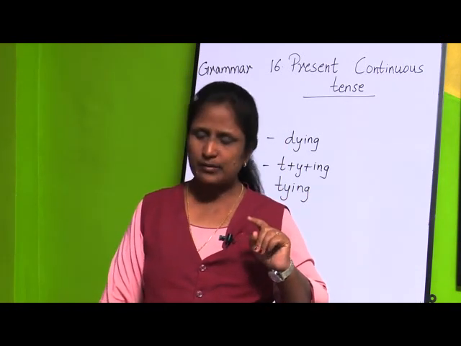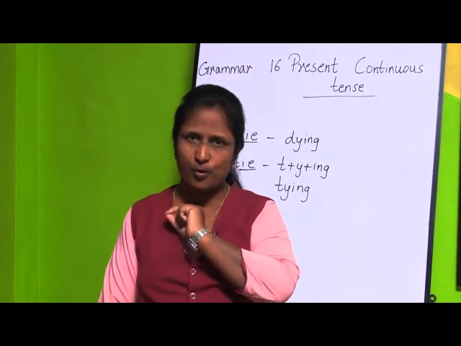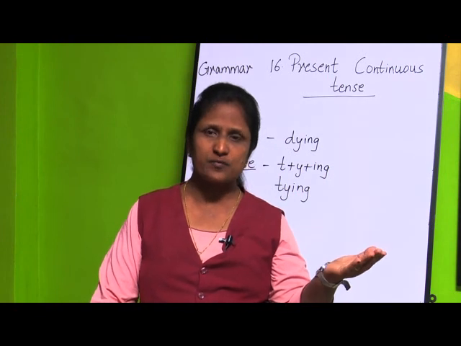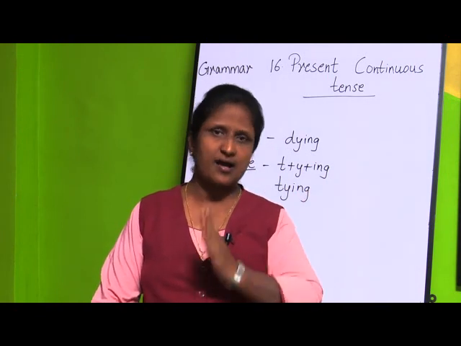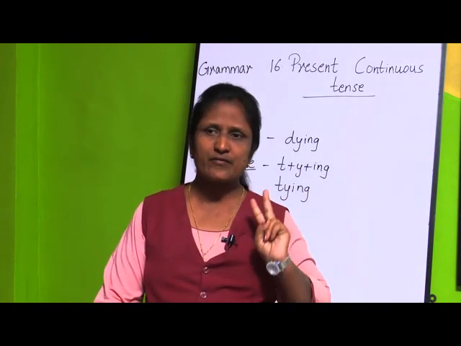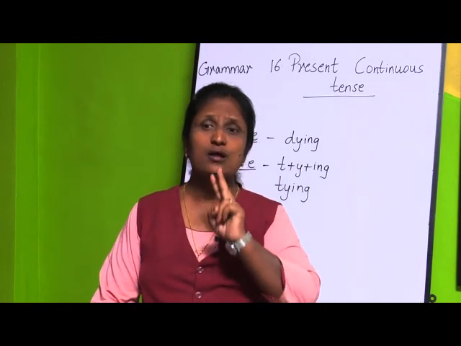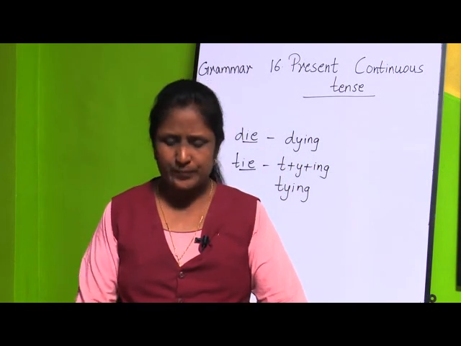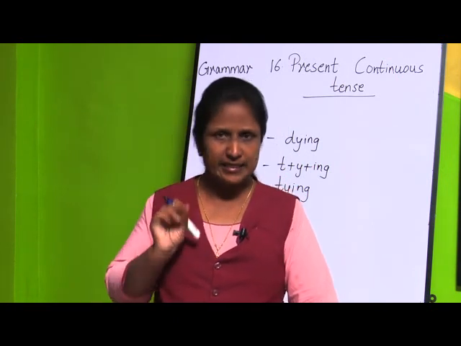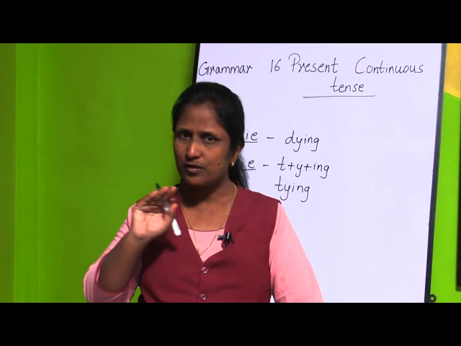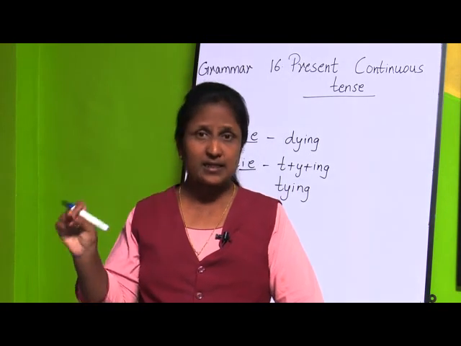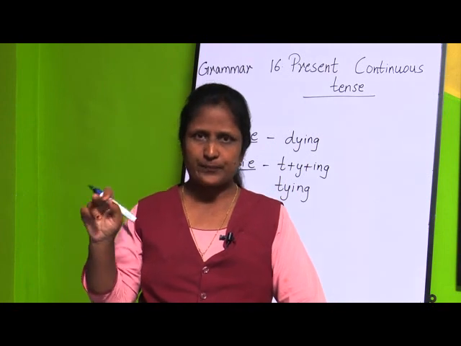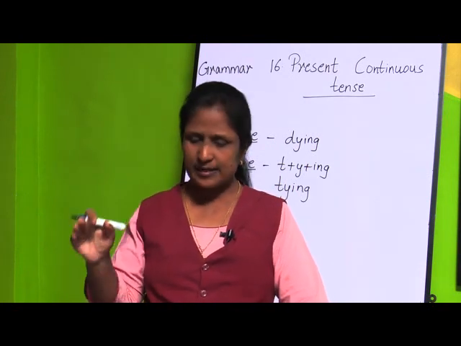We are going to add ing to the original form of the verb. Before that we have the being forms of verbs, that is am, is and are. The second case is what? We are going to add ing to the original form of the verb. Third, if the verb is ending with e, we are going to omit that letter e, and instead of e we are going to add just ing. For example, rise, rising.